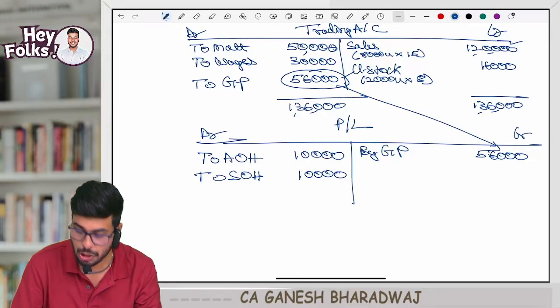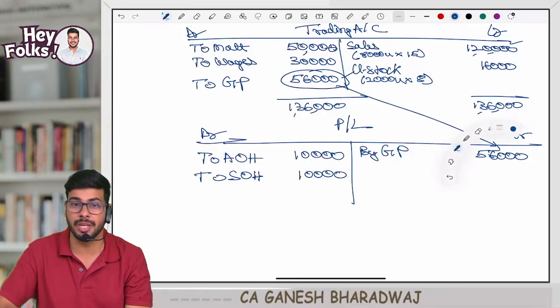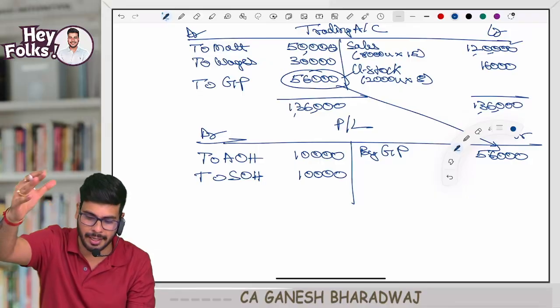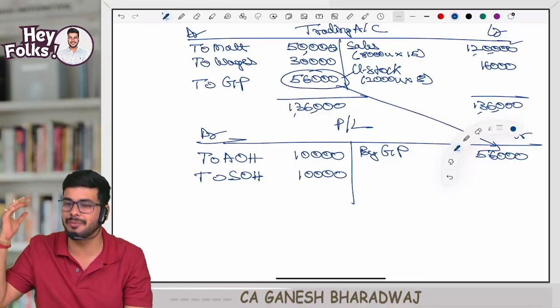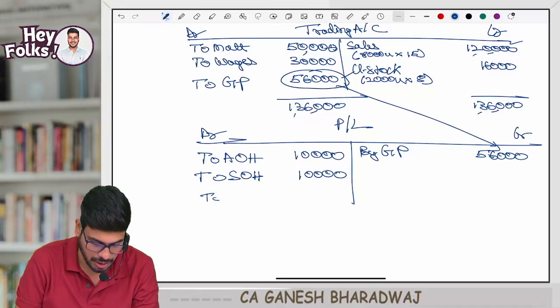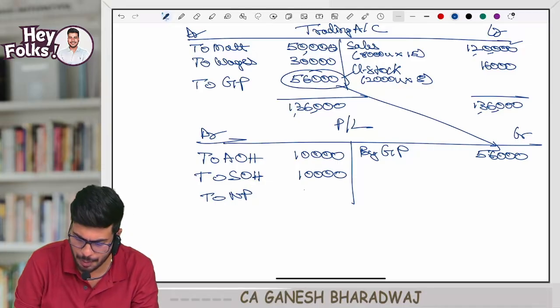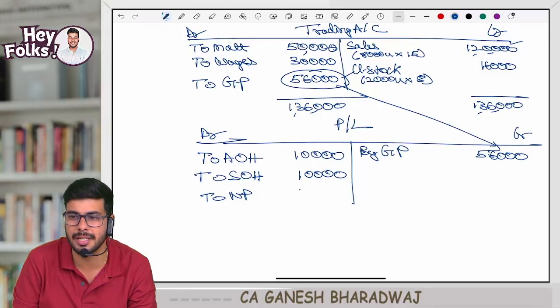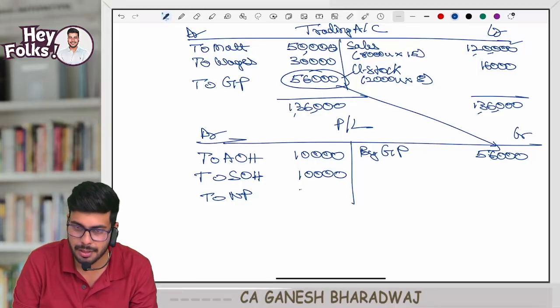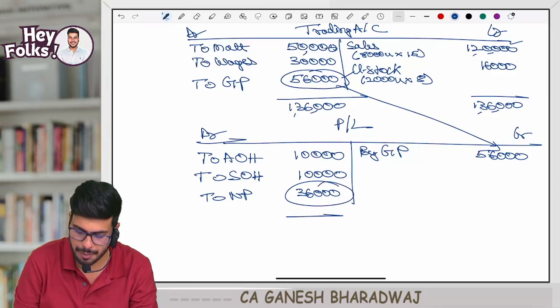10,000 rupees. So now from this 56,000 rupees, I'm subtracting admin overheads fully, 10,000, and selling overheads fully, 10,000. So whatever I'm left with, I'm calling it my net profit. How much is it coming out to? 56,000 minus 10,000 minus 10,000, 36,000. Correct, guys? 36,000 is going to be my net profit.